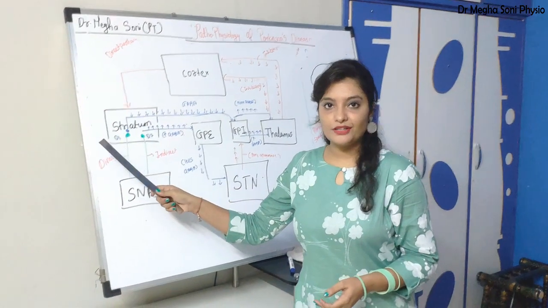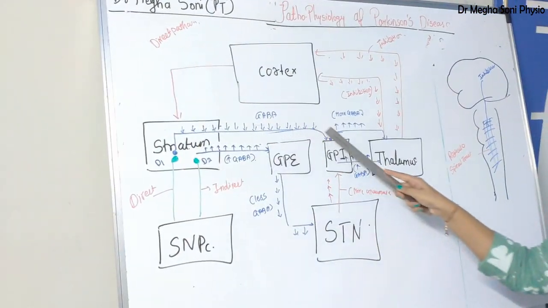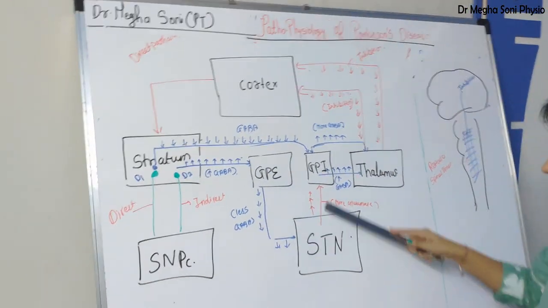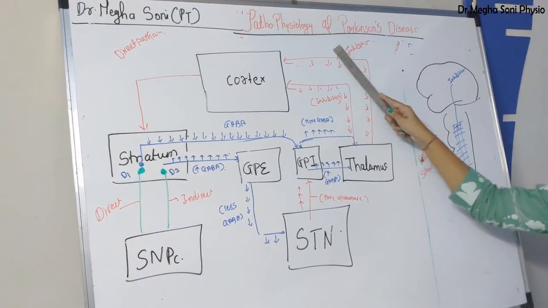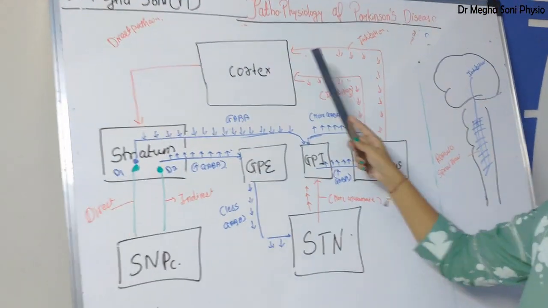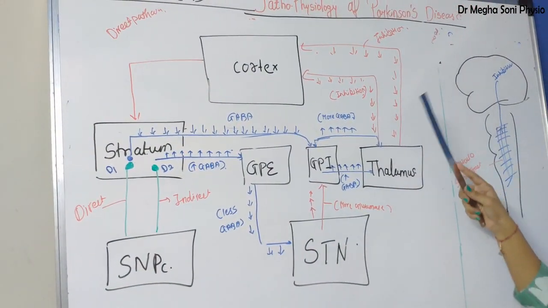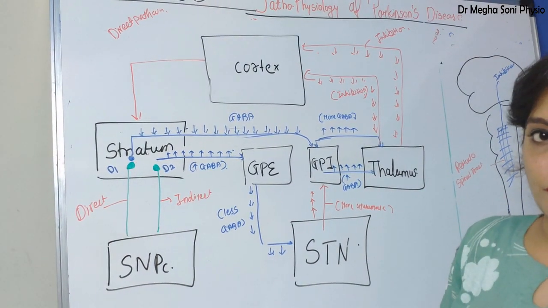Fine. We have seen the pathophysiology of the direct pathway and indirect pathway. So this is the direct pathway which leads to inhibition, and this is the indirect pathway which leads to inhibition. So both pathways lead to inhibition. You can also draw this diagram in your exam in the pathophysiology of Parkinsonism. So take a screenshot of it.